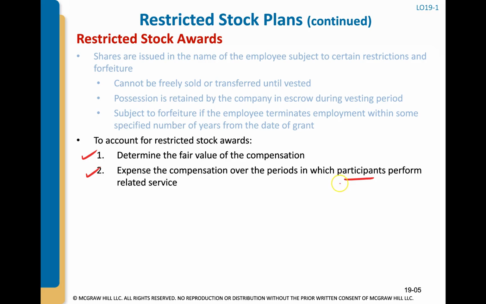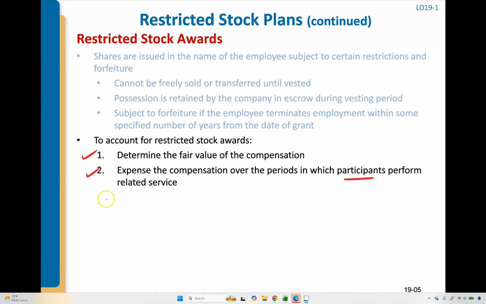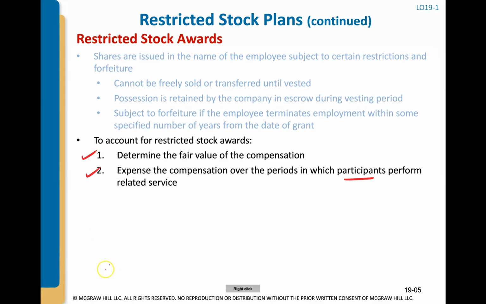Like the board of directors are not employees of the company, but oftentimes they too will get some sort of restricted stock plan. The expense is going to be recorded on the income statement over the periods in which the participants perform the service that they need to, whatever that service may be.